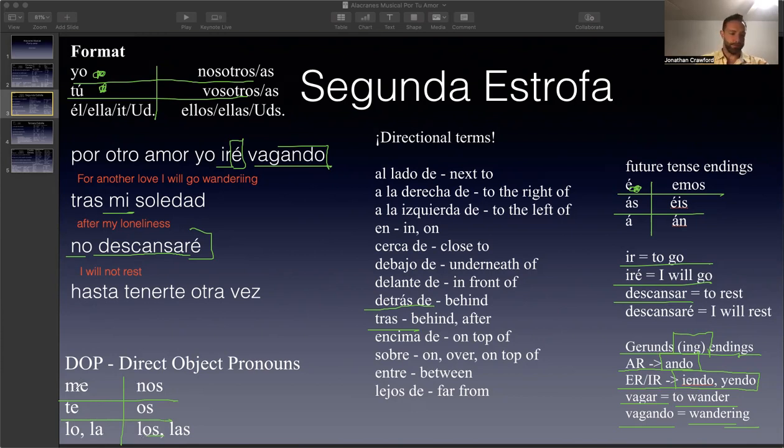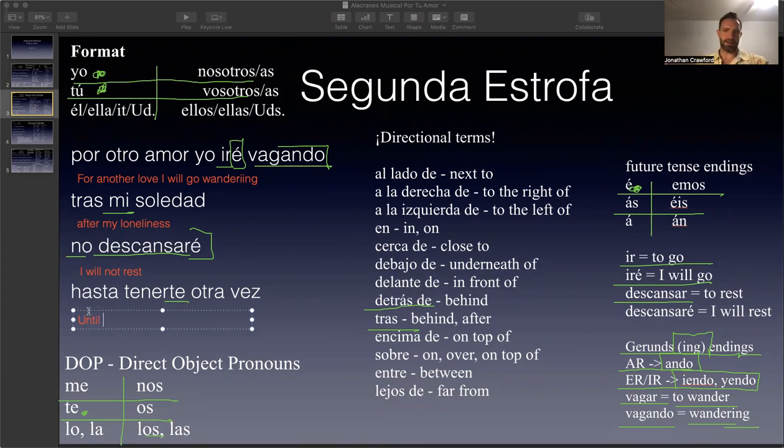Es bueno tenerlos. But it says te. And so te is right here, the middle one on the left, which is tú, meaning you, to have you, tenerte. Hasta means until, tenerte, to have you, otra vez, literally means another time. But in English, we would say again, okay? Otra vez means again. So let's type that in. Until, and even though it says to have you, in English, you would say I have you. In Spanish, you don't have to because the subject is already identified in the previous line. No descansaré means I will not rest.